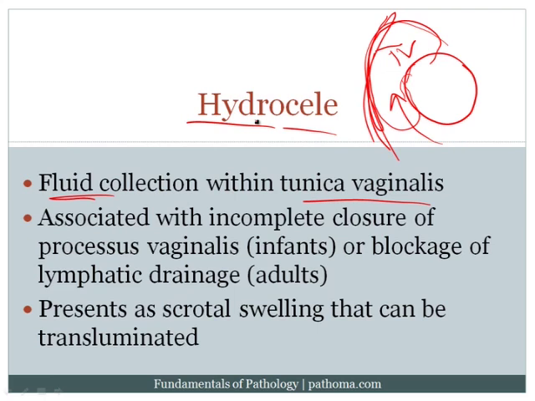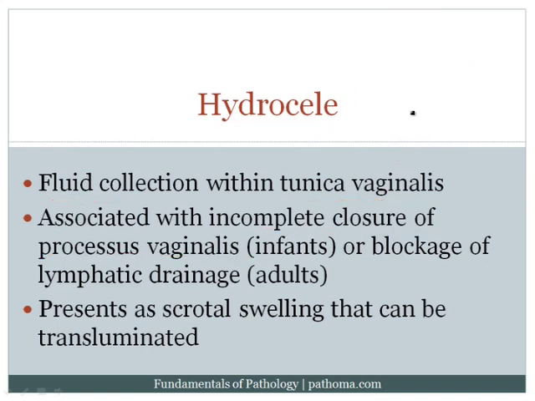Now, it's associated with incomplete closure of the processus vaginalis in infants. Remember that when you form the scrotum, it actually is an invagination of the peritoneum that comes down like this to form the tunica vaginalis. So, if this is not sealed properly up here, then you can have a connection with the peritoneum, which could provide fluid to this region, and that's what you would see in infants. Again, this is a failure of the closure of the processus vaginalis.